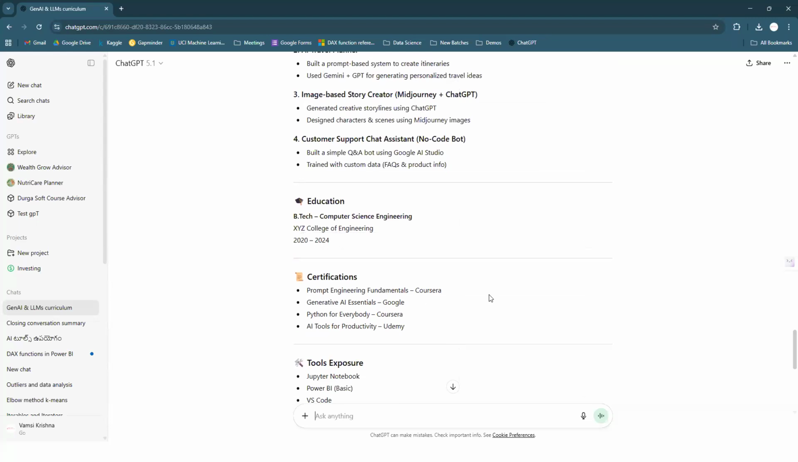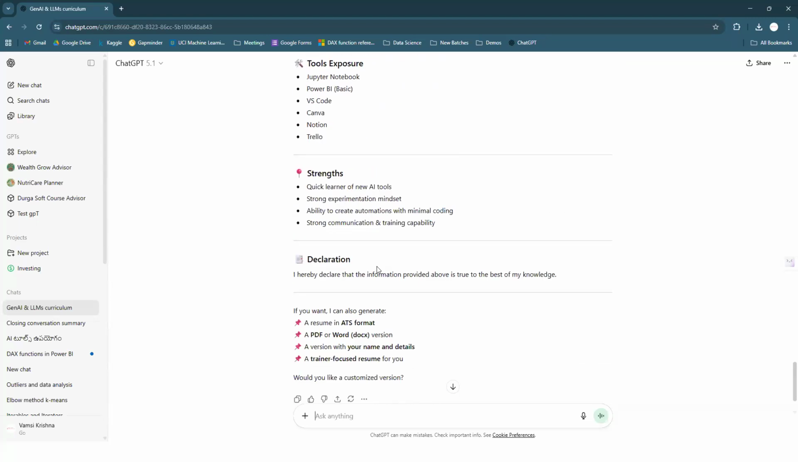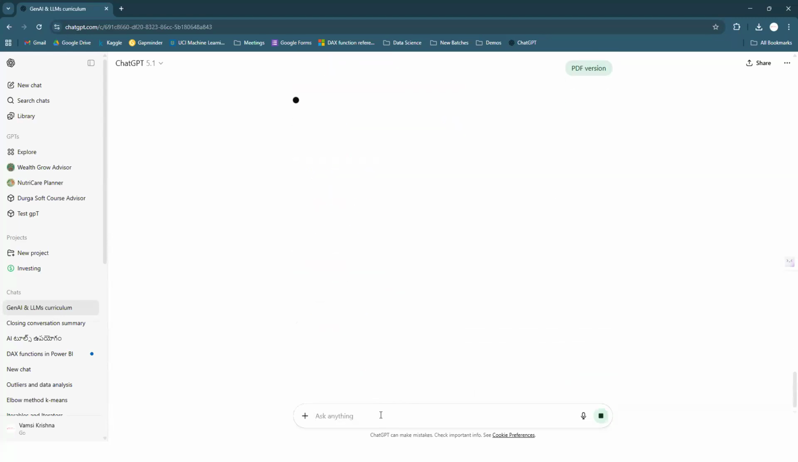What is your education? What are your certifications? What are the tools you have an idea about? What are your strengths? Everything is there. So assume we want to generate a PDF document for that. Yes, I want to generate a PDF document. So generate a PDF document. I want a PDF version. I require it, guys. So it is going to generate a PDF file within a few seconds.